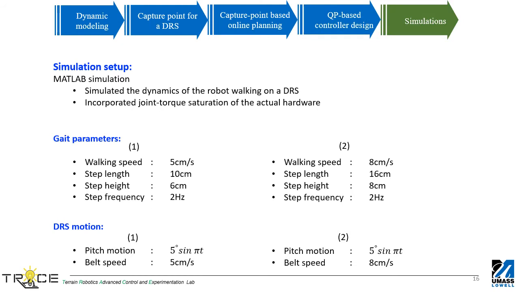To validate the proposed planning and control framework, we have performed simulations in MATLAB. We have tested two different gait and DRS motions in simulation. The gait parameters and DRS motion parameters are presented here. In MATLAB, we simulated the dynamics of the robot walking on a DRS. We have also incorporated joint torque saturation of the actual robot in simulation to get a realistic prediction of the performance of the framework on the actual hardware.